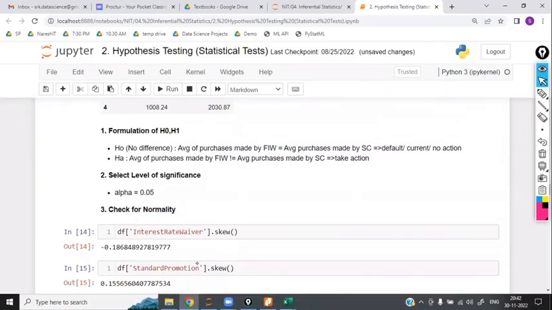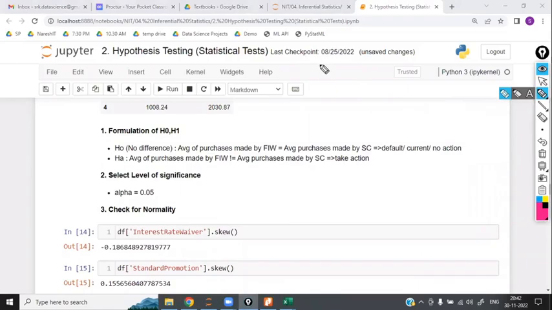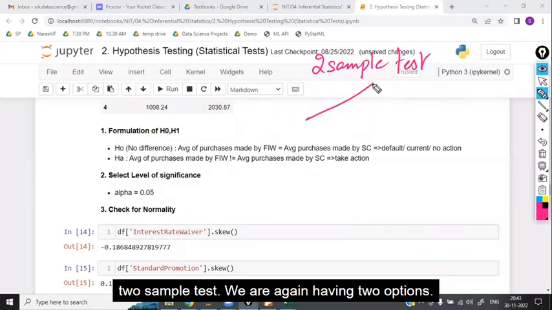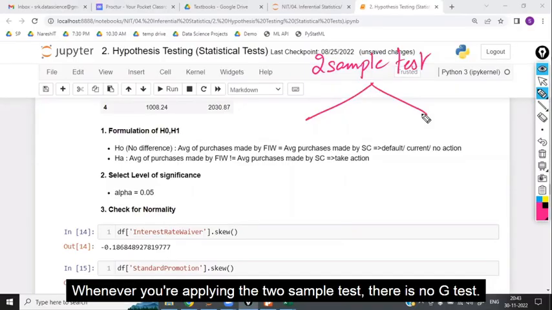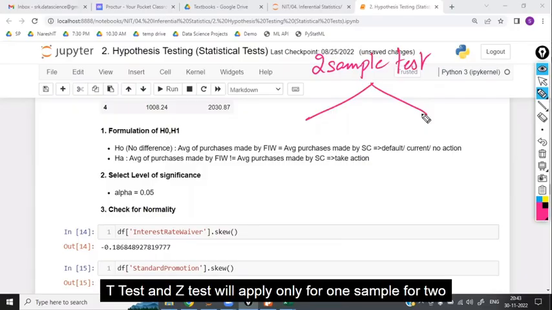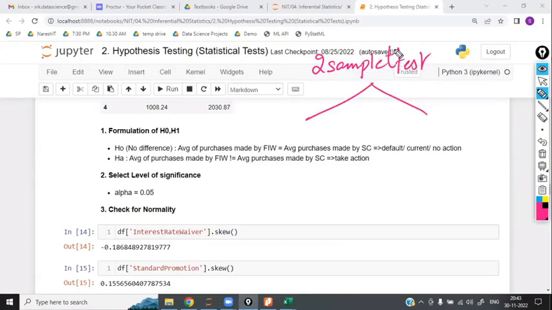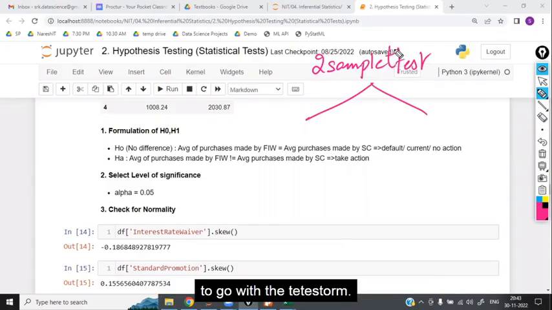What is the fourth step? Select the statistical test. Now which test do I have to select? 1 sample or 2 samples? 2 sample test. We have to go with 2 sample test. Now within the 2 sample test, we are again having 2 options. Whenever you are applying the 2 sample test, there is no Z test, T test. T test and Z test will apply only for 1 sample. For 2 sample, we automatically have T test only. There is no Z test. You can't go with the Z test. Blindly, we have to go with the T test only.